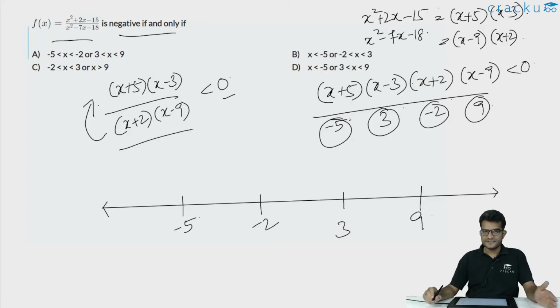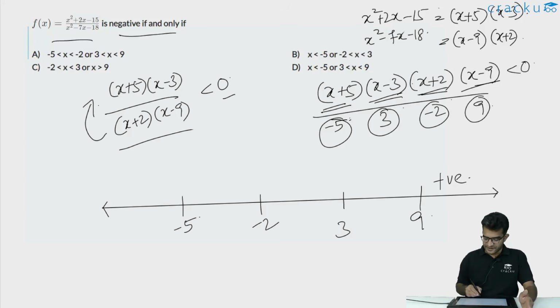If the value of x is greater than 9, all of these 4 terms will be positive. If you are assuming that the value of x is say 10, 10 plus 5 is 15, 10 minus 3 is 7, 10 plus 2 is 12 and 10 minus 9 is 1. All of them are positive. So their product will be positive.